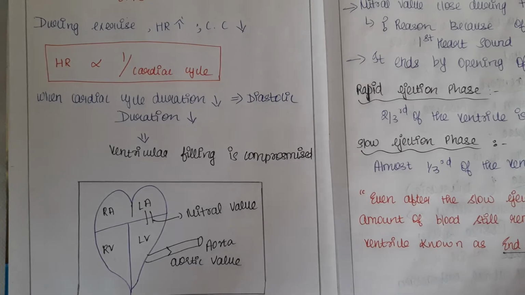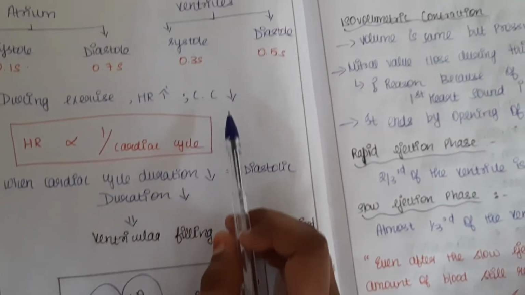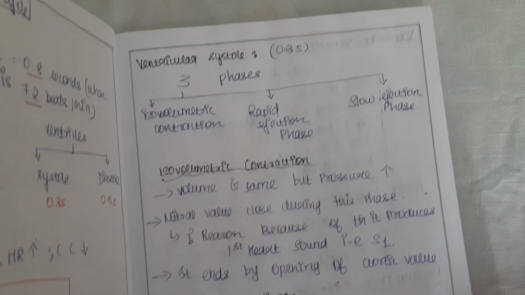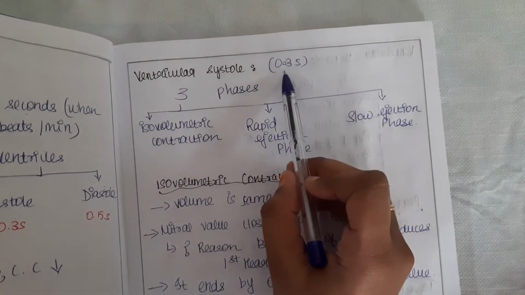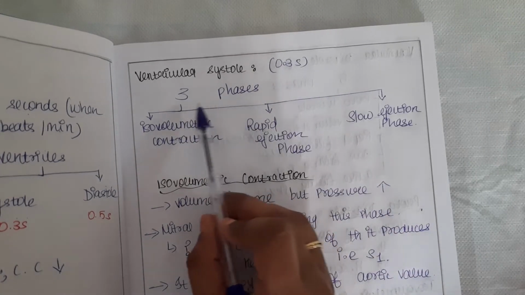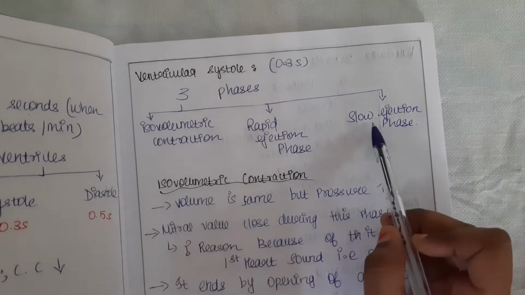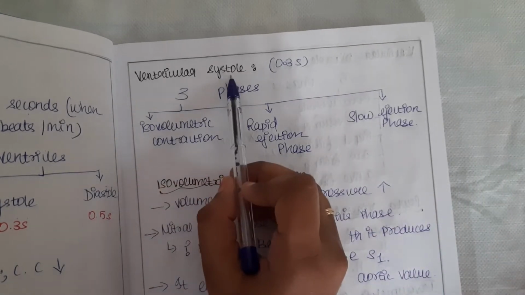Now let's see the ventricular systole and ventricular diastole. First, the ventricular systole. As I said, ventricular systole is 0.3 seconds in duration. 3 for 3, so it has 3 phases. What are the 3 phases? Isovolumetric contraction, rapid ejection phase and slow ejection phase. These are the 3 phases in ventricular systole.